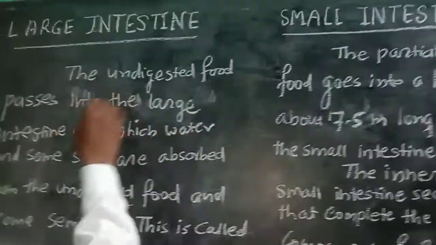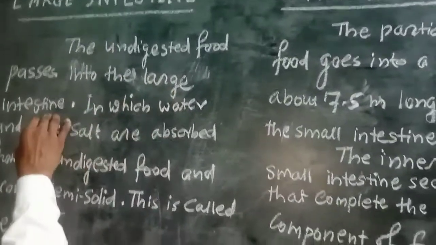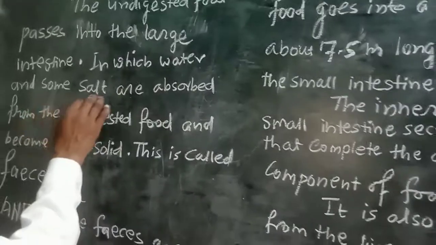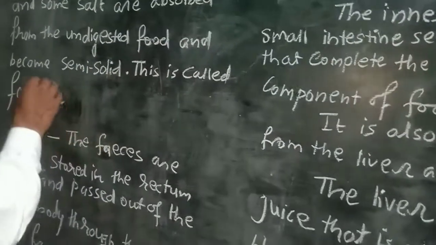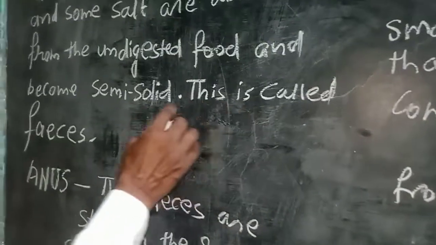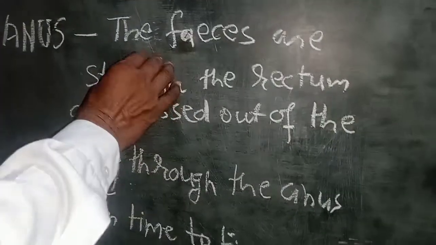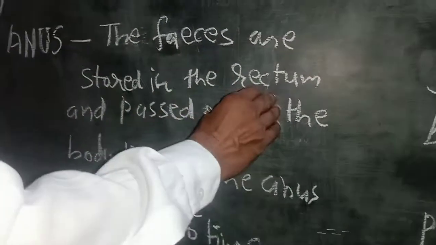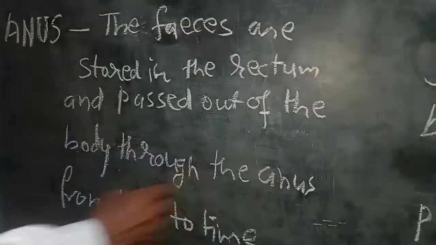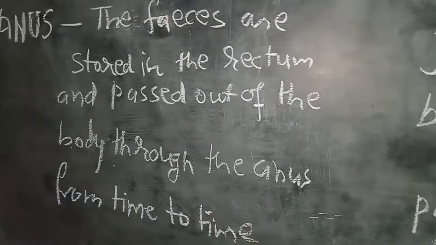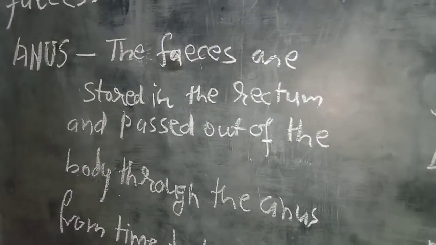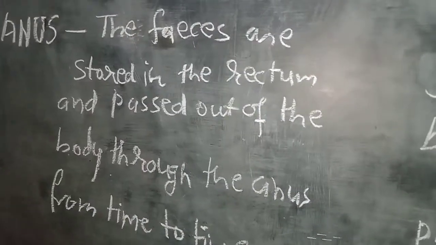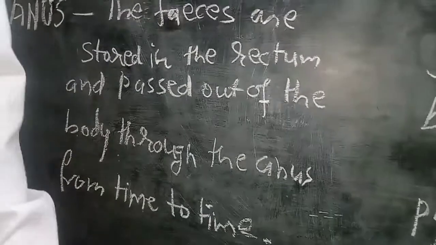Next is the large intestine. The undigested food passes into the large intestine, in which water and some salt are absorbed from the undigested food, which becomes semi-solid. This is called feces. The feces are stored in the rectum and pass out of the body through the anus from time to time. This is not continuous but depends on time. This is the complete description of nutrition in the human body.